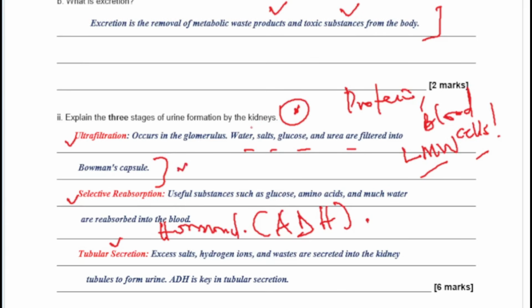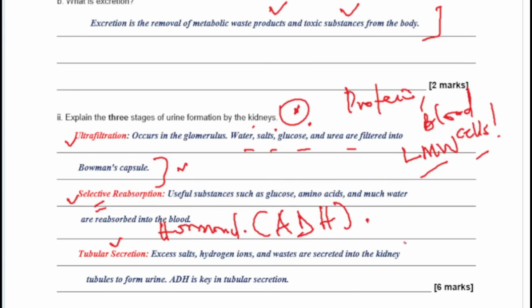For instance, water is useful, all of the glucose is useful, and some amount of salt as well. When these substances enter back from the proximal convoluted tubule into the bloodstream, that is what we call selective reabsorption. Remember selective in osmosis a while ago. At the beginning of this video, we talked about the concept of selection with osmosis. So useful substances, the ones you want, will be taken in, and the waste ones like urea will be allowed to go all the way.